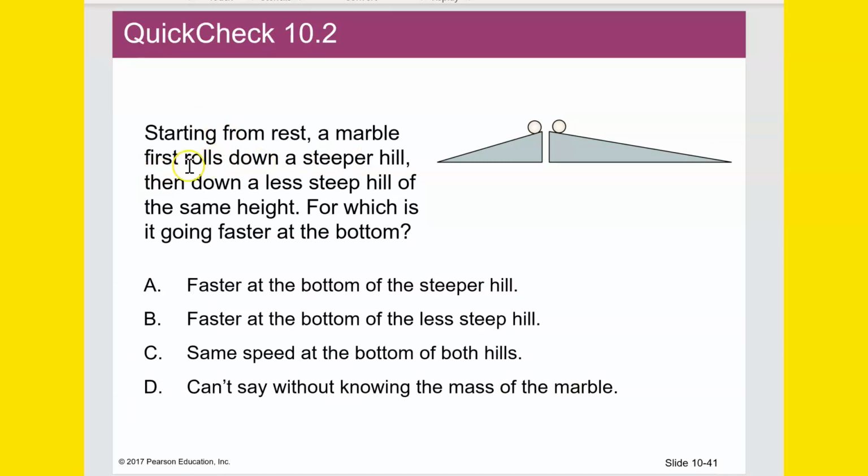Starting from rest, a marble first rolls down a steeper hill, then down a less steep hill of the same height. For which is it going faster at the bottom? Ooh, this is a good question. All right, the work done by gravity. In which of these cases does gravity do more work?